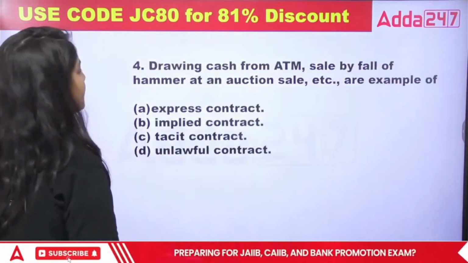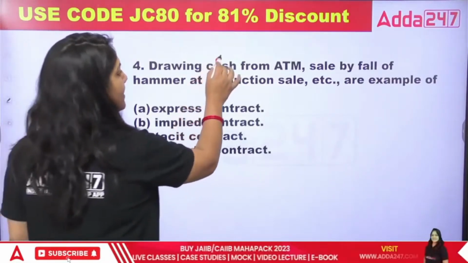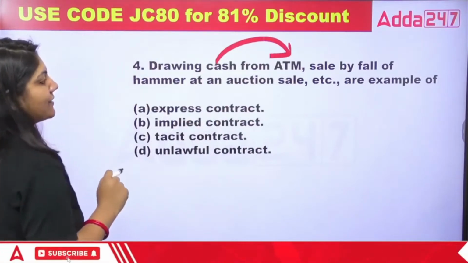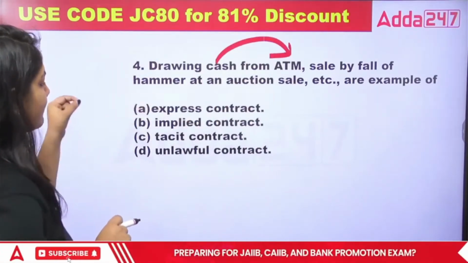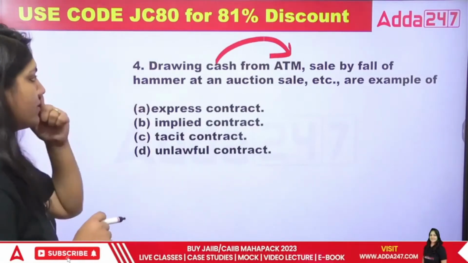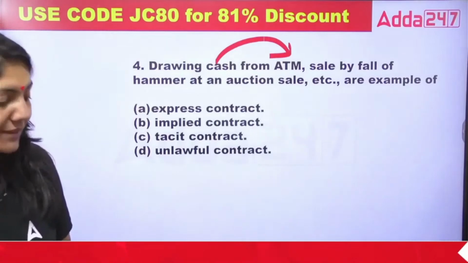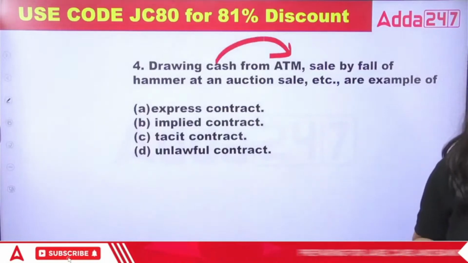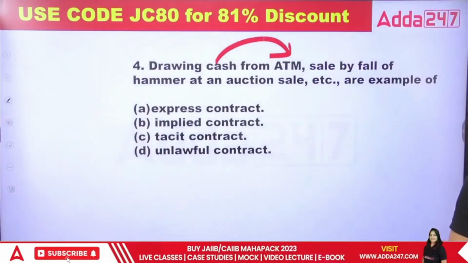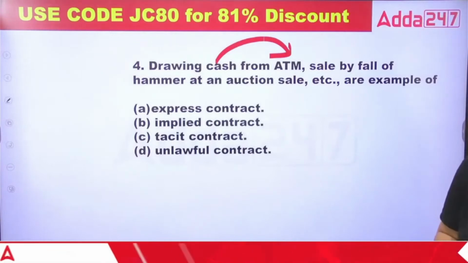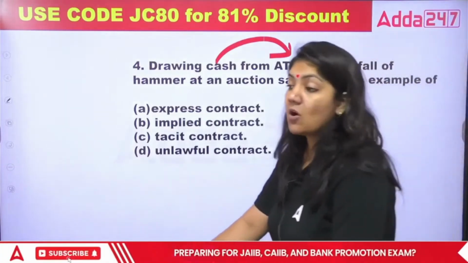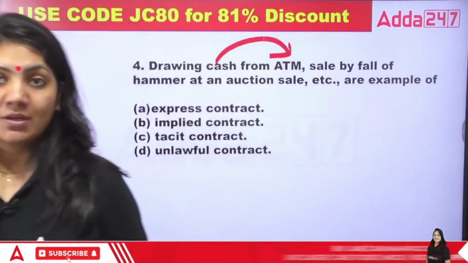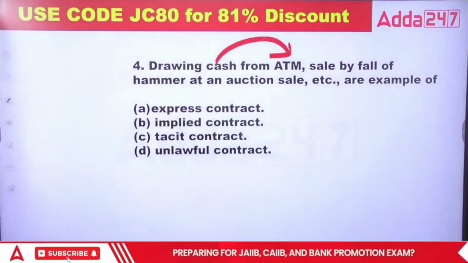Next one. Drawing cash from the ATM, sale by fall of the hammer at an auction sale are examples of what? Express contract, implied contract, tacit contract or unlawful contract. Tell me class, what is the exact answer for this question? This is an important one. I have already told you the types of contract. Now you have to tell me that drawing cash from the ATM, then the hammer at the auction. Auction means, suppose my agent is selling my property, that is called an auction. So these examples come under what?